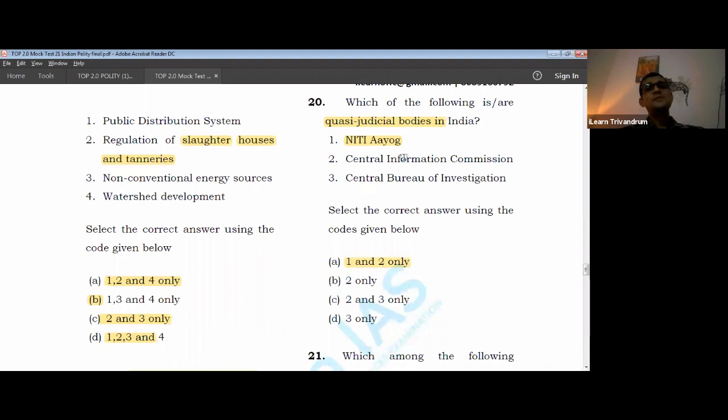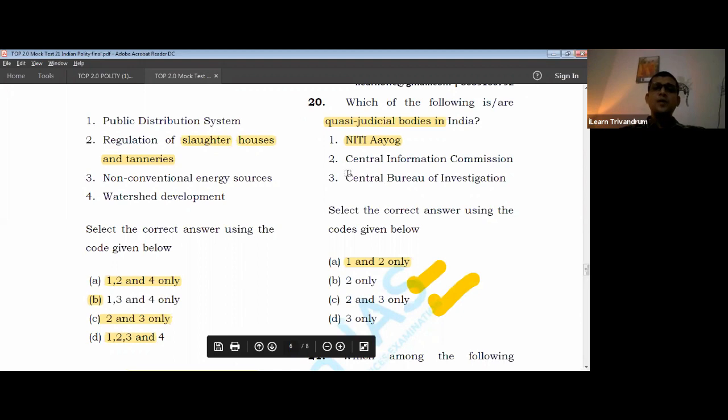Information Commission. What is the purpose of the Information Commission? It comes under the RTI Act, and one of its primary functions is to settle disputes with respect to the RTI legislation. It acts as an appellate body and it decides. When it comes to decision, it has to take into consideration the law, that is the RTI Act. It has to decide on the facts based on the evidence. For that reason, 2 is a quasi-judicial body.